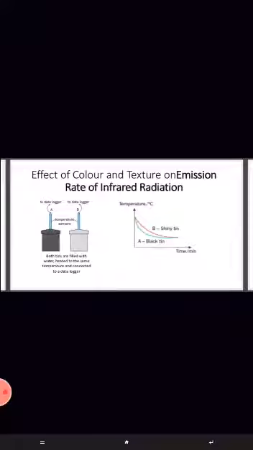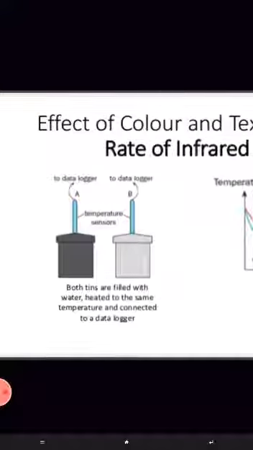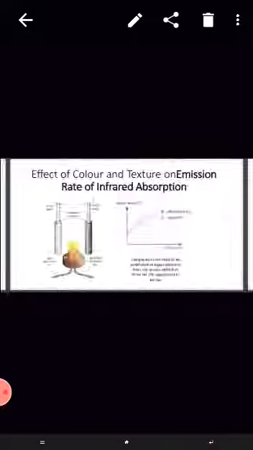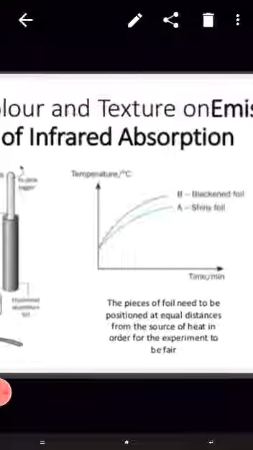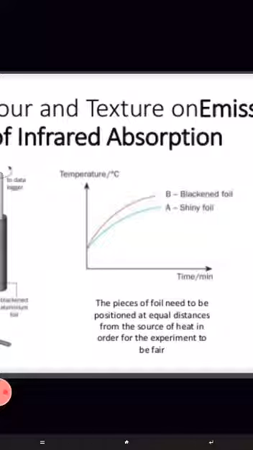Effect of color and texture on emission rate of infrared radiation. First, both tins are filled with water, heated to the same temperature and connected to a data logger. And the pieces of foil need to be positioned at equal distances from the source of heat in order for the experiment to be fair.